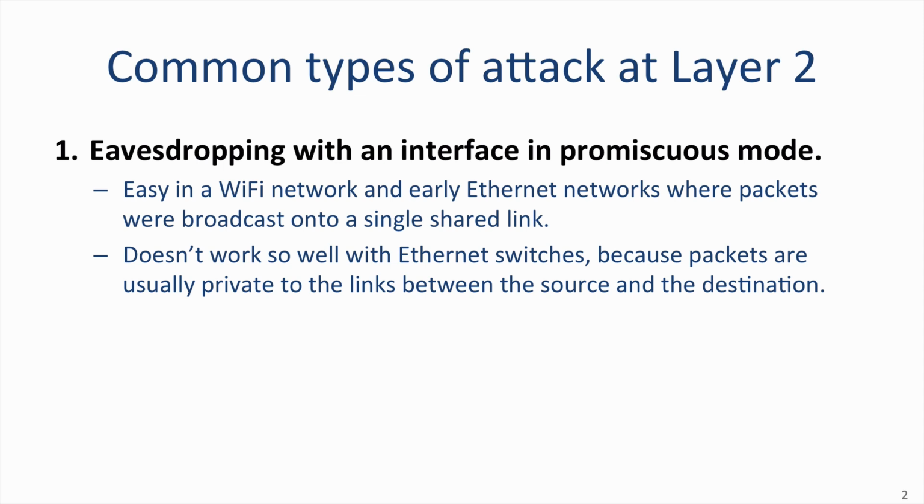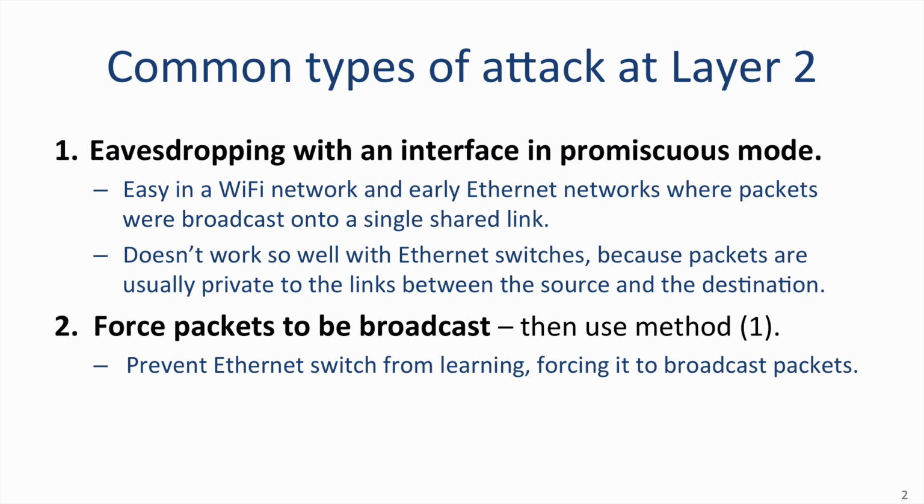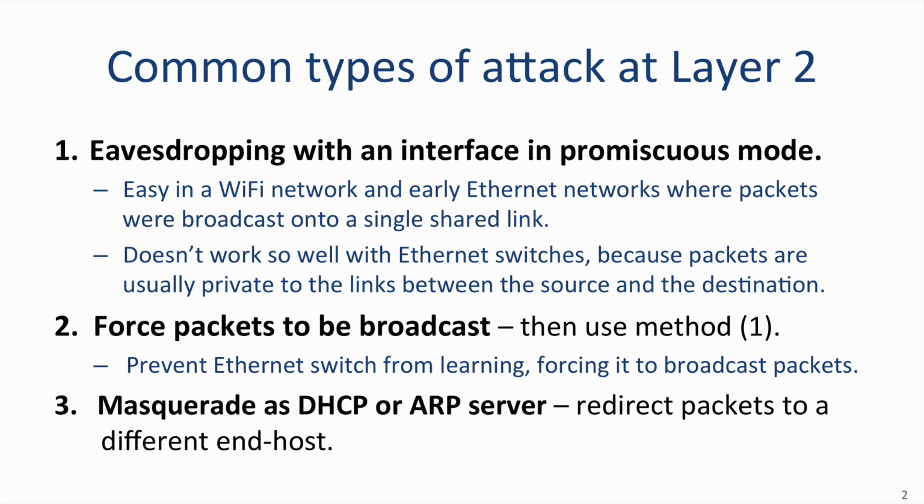In this video, I'll show you how we can force packets to be broadcast in any Ethernet network by overflowing the forwarding tables. We do this by preventing the switch from learning addresses correctly. Once we've forced them to be broadcast, we can then eavesdrop using Wireshark. The next approach is for the attacker to set up a computer that masquerades as a DHCP or ARP server, redirecting packets from the sender via another server.